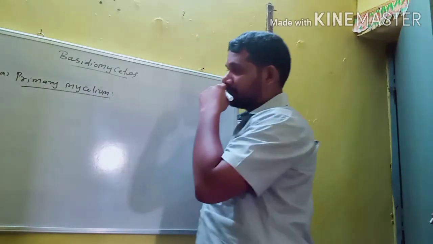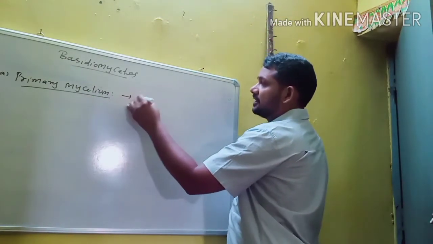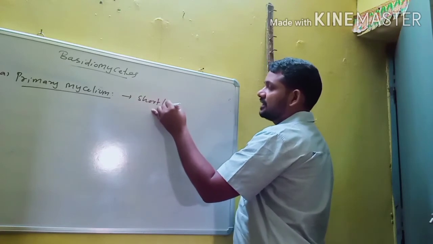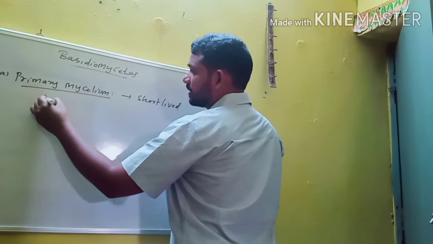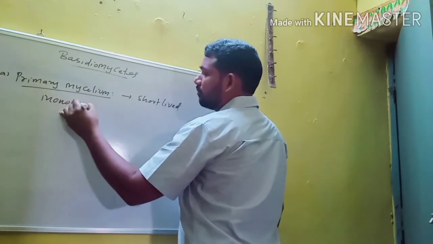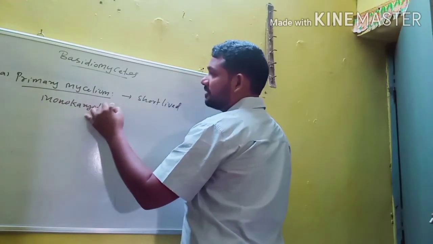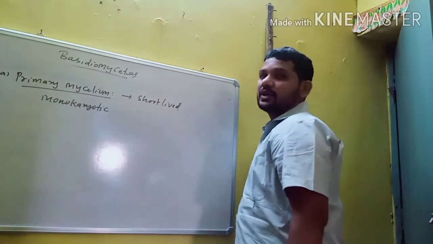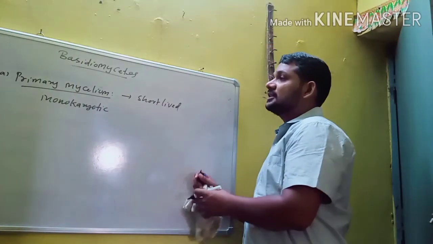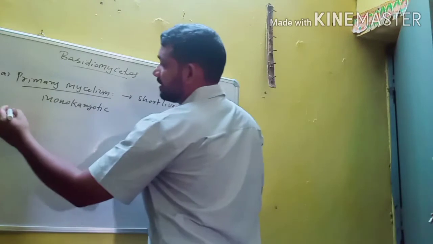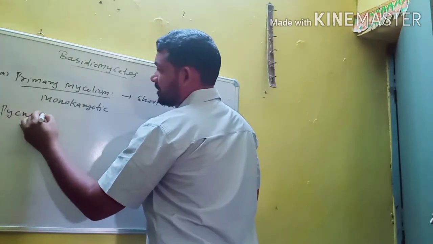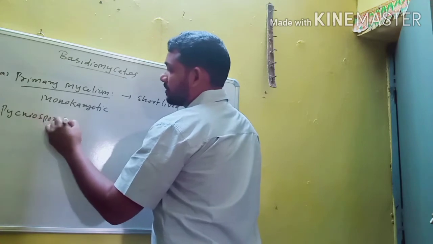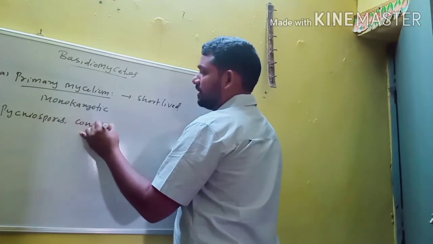Primary mycelium is short-lived, and each hyphal cell contains only one nucleus. That's why they are called monokaryotic. The primary mycelial cells multiply by various spores, known as pycniospores, and spores like conidia.